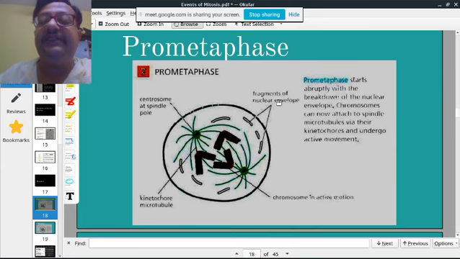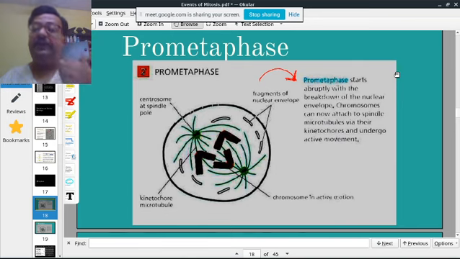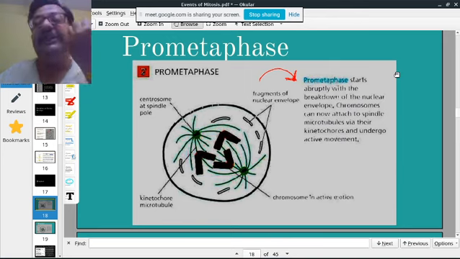So the first part of the metaphase is the prometaphase. First thing that happens is the breakdown of the nuclear envelope. So at the end of prophase and beginning of prometaphase, the nuclear envelope starts to break down.